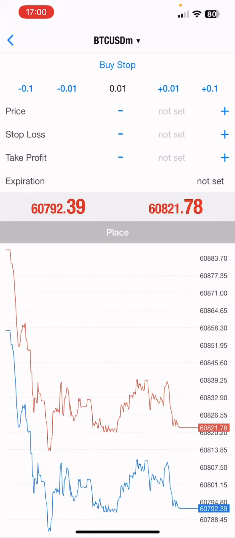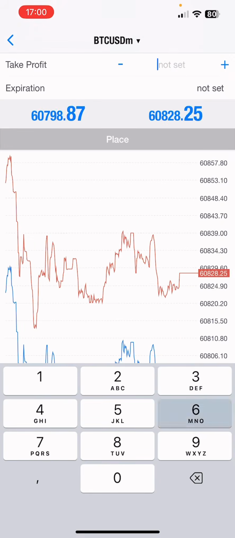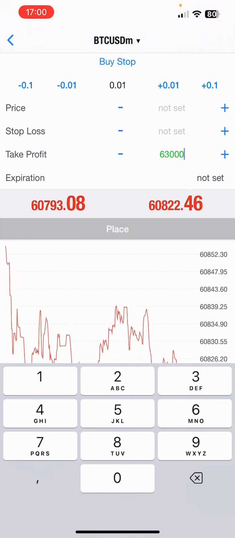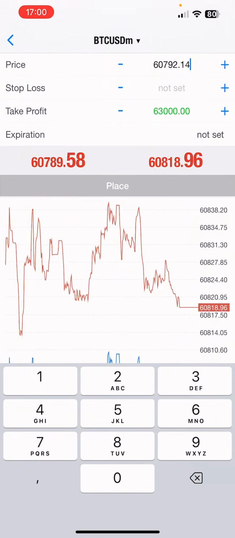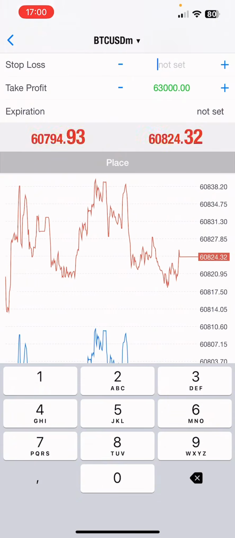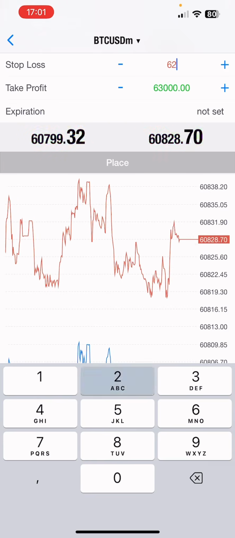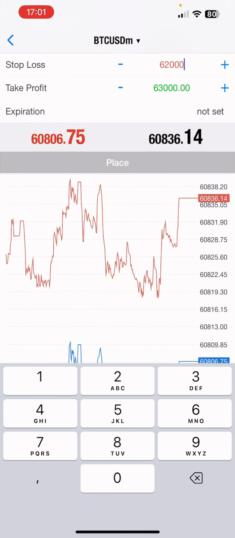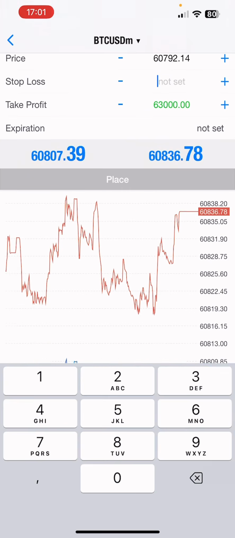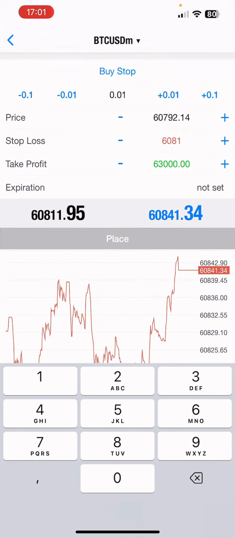The take profit is, let's say, 63,000, and our stop loss, let's say, is 62,000.